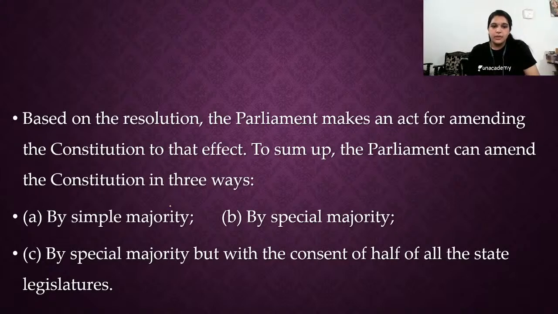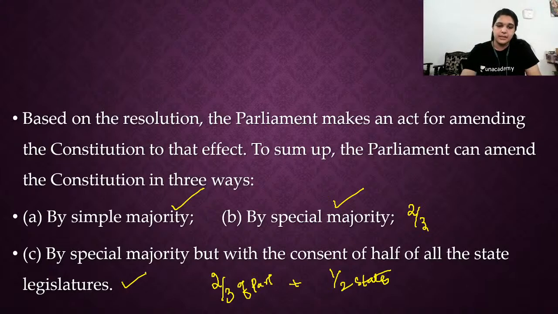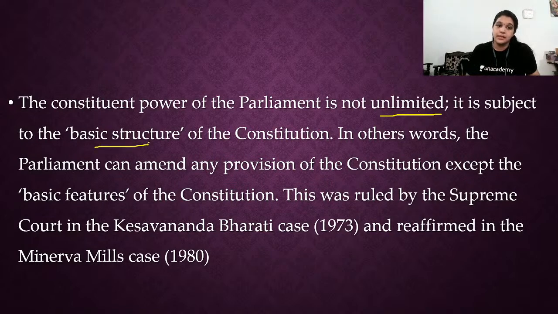To that effect, we know the simple majority and the special majority we just saw. Simple majority, special majority, which is two-thirds, and then two-thirds of Parliament plus half of the states. So there are three types of majorities. Okay, the constituent power of Parliament is not unlimited. We know that very well. It is subject to the basic structure.